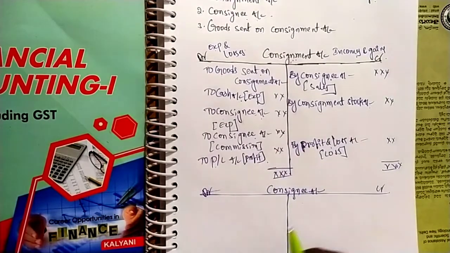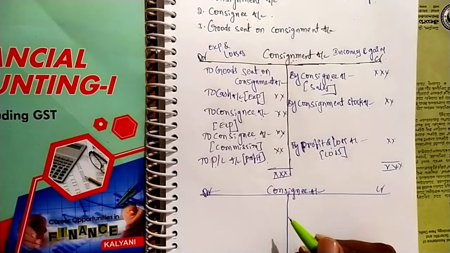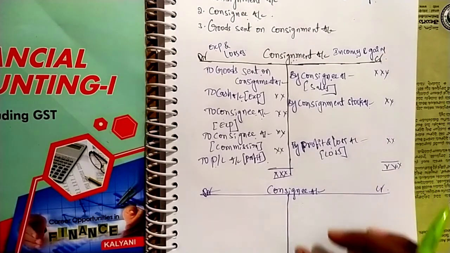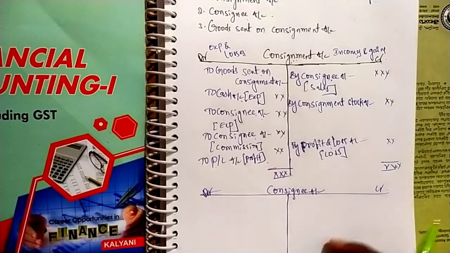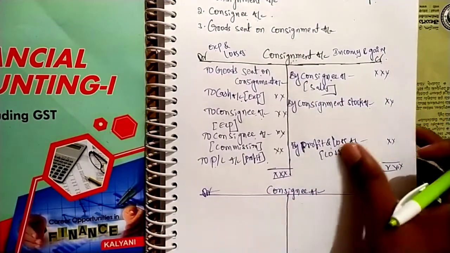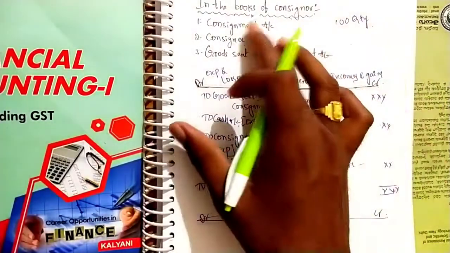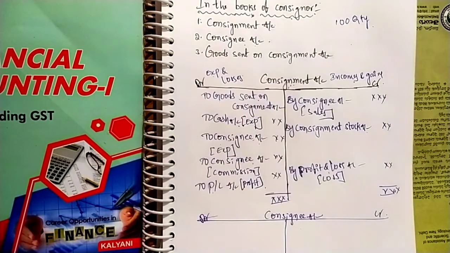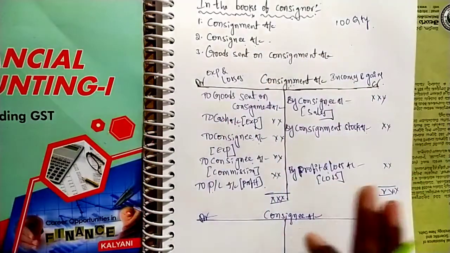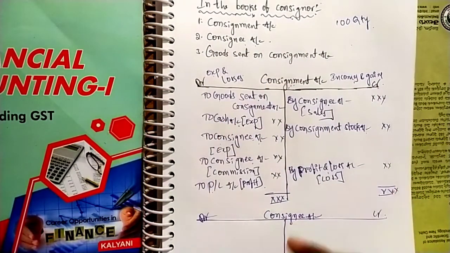Okay, for the advance, the consignee is a giver. At the time of receiving goods, the consignee may pay some advance to the consignor. We are preparing in the books of the consignor, which means the consignor is receiving advance from the consignee. That means the consignee is giving. Consignee is a giver, so debit the receiver, credit the giver.